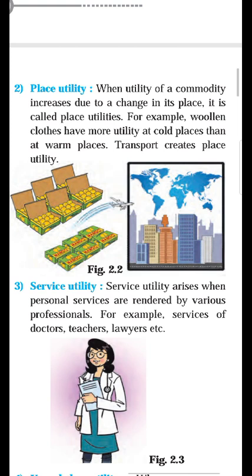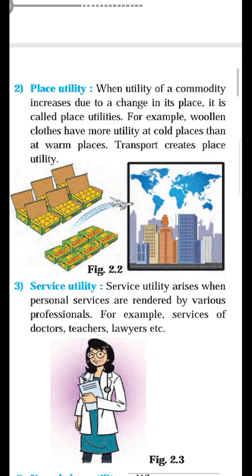Okay, so I have given 3 examples of place utility. One example of apple from Kashmir to Mumbai. Second example, woolen clothes from cold place to warm place. And the third example, Ratnagiri hapus. Alfonso means hapus. Ratnagiri hapus from India to America. So it is a place utility. Okay, but you write any one example in the exam, board exam.